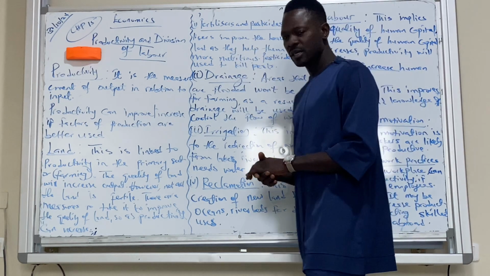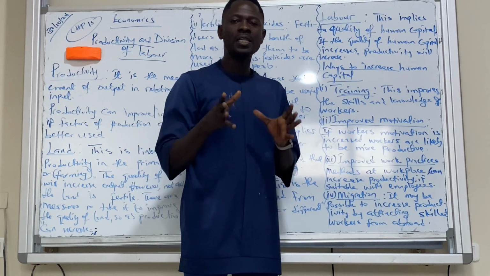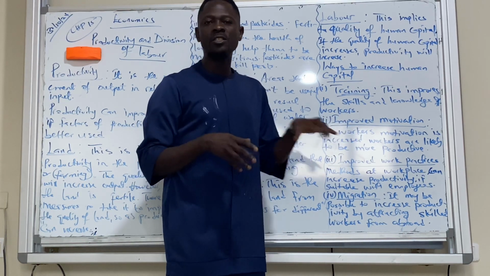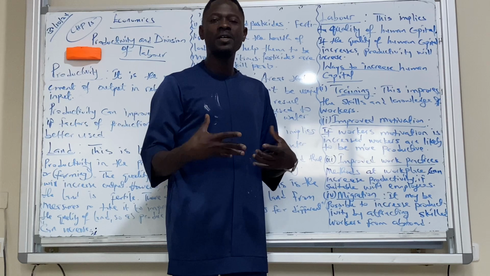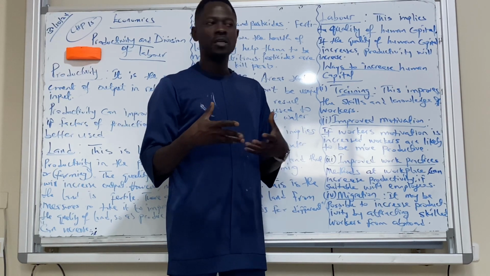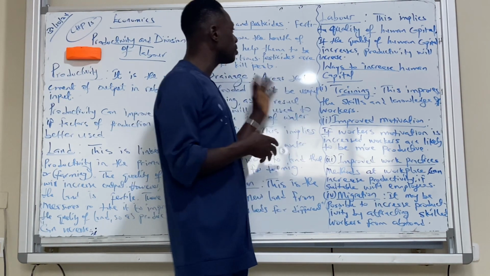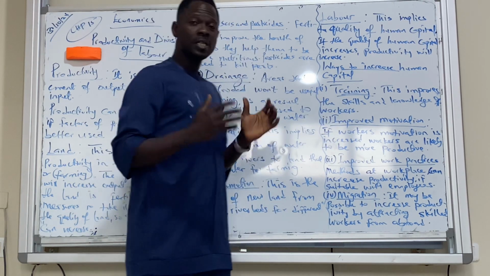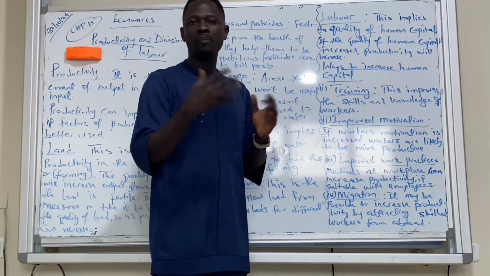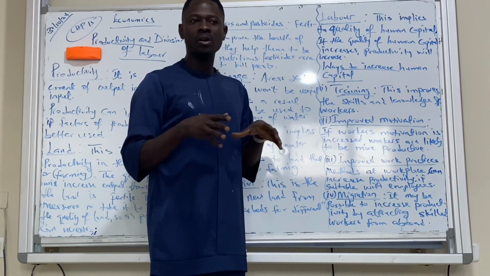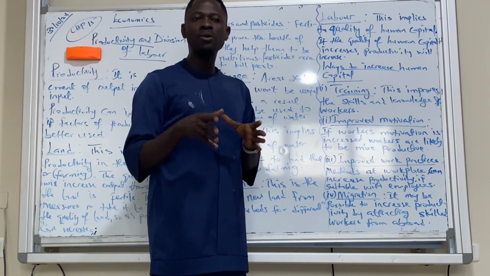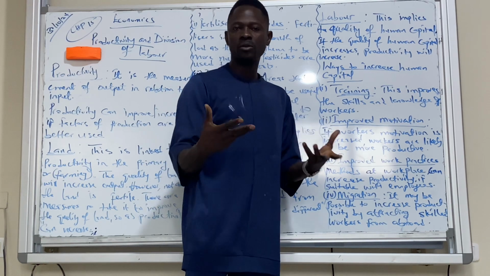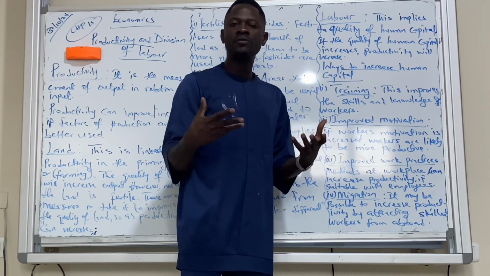The first one is fertilizers and pesticides. Fertilizers are chemicals that increase the nutrients of land. So a land that doesn't have that nutrient can be fertilized, can be re-energized, can become nutritious with fertilizers. And for pesticides, pests also disturb the growth of plants. They are insects that destroy plants. So pesticides are chemicals that will kill these insects and allow the plants to germinate. Then output will increase, which means farming productivity will increase.